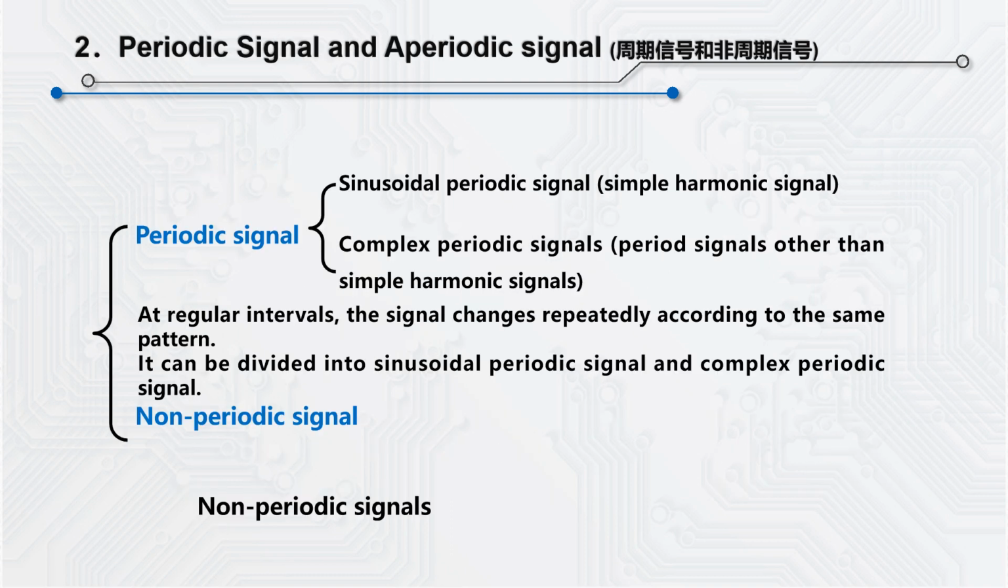Let's move on to periodic and non-periodic signal. Periodic signal refers to signal repeatedly changing according to the same pattern at regular intervals. It can be divided into sinusoidal signal and complex periodic signal. Sinusoidal signal generally refers to simple harmonic signal. Complex periodic signal refers to periodic signal other than simple harmonic signal, while non-periodic signal is not periodic.